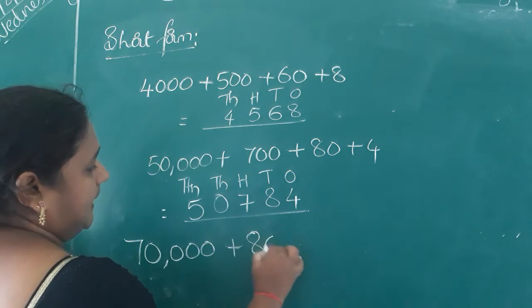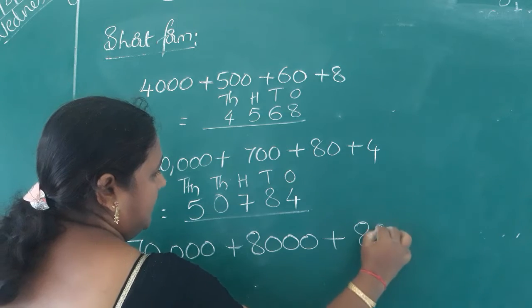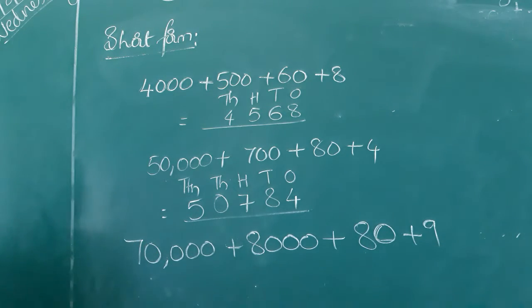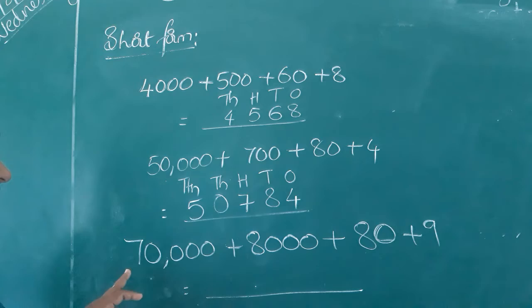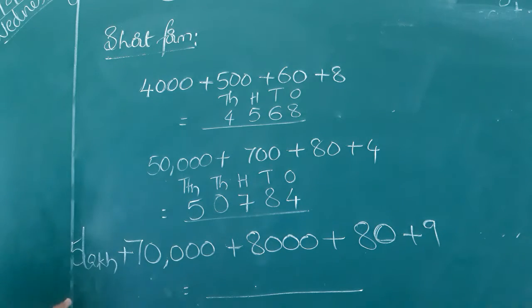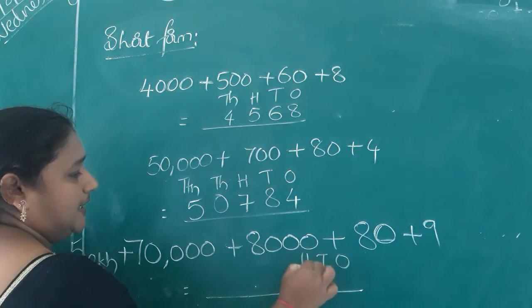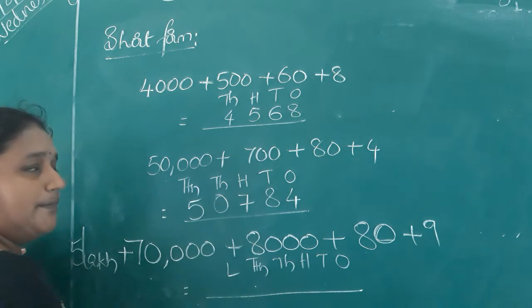500,000 plus 70,000 plus 8,000 plus 80 plus 9. See this question. How will we write the short form of this question? Listen once. What is the question given for us? And here 5 lakh is also given, for example. How will you write ones, tens, hundreds, thousands, 10,000s, lakh up to that.